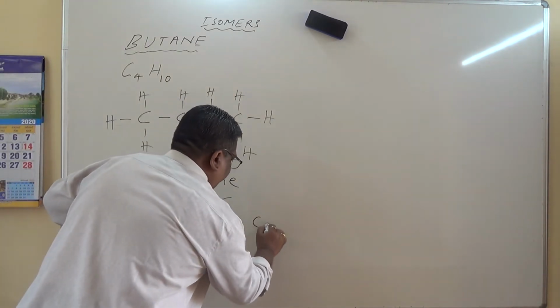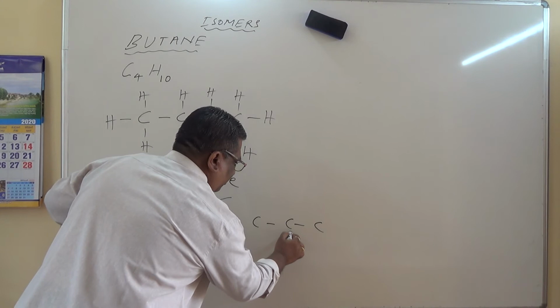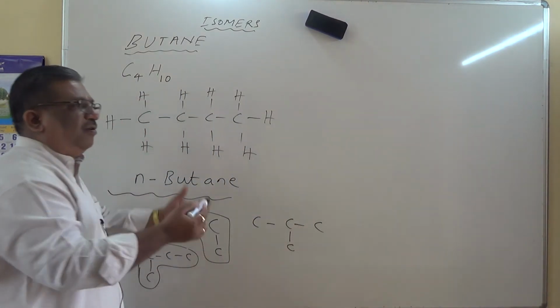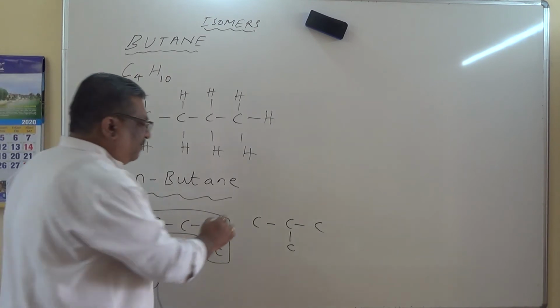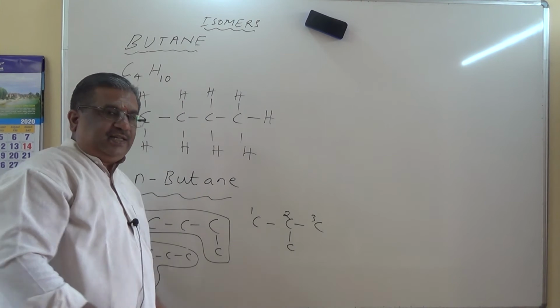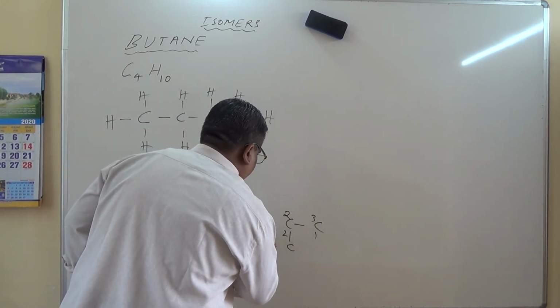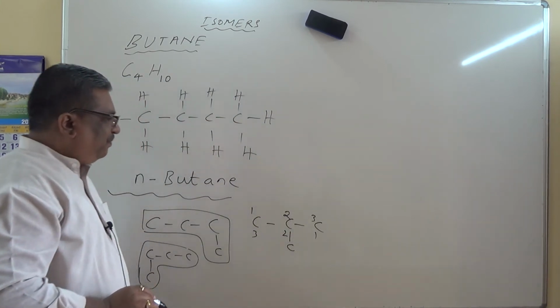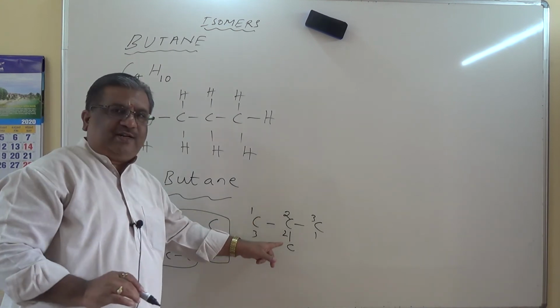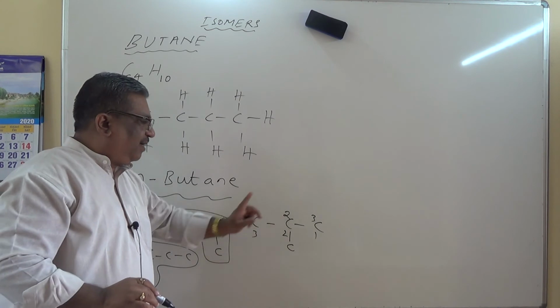So which one is a branch chain? This is possible. Either you write here one more carbon or you write on the top. It will not make any difference. So if I number 1, 2, 3, for second carbon atom, it is attached. I can number from here also 1, 2, 3. Both numbers are okay because the locant is not changing. The branch where it is attached, that is not changing. Second carbon atom, it is attached.